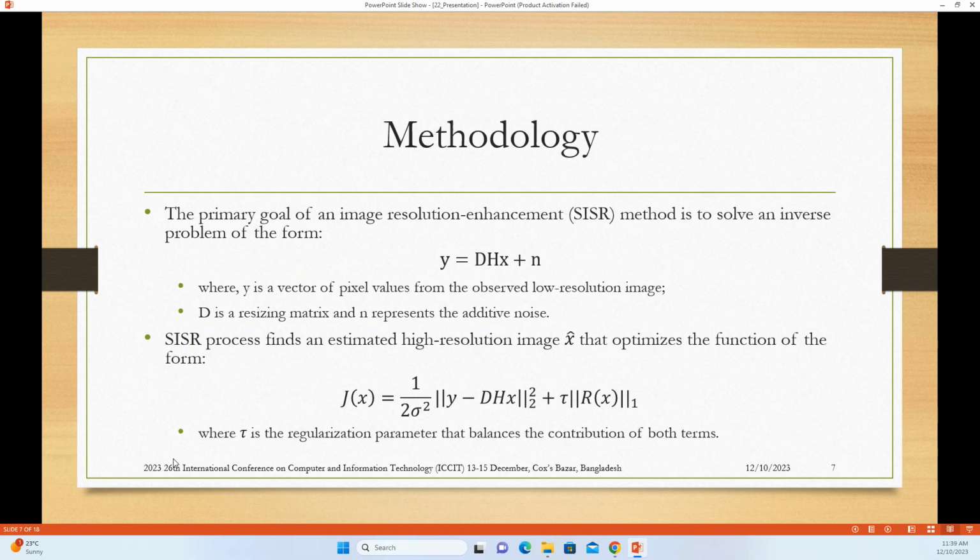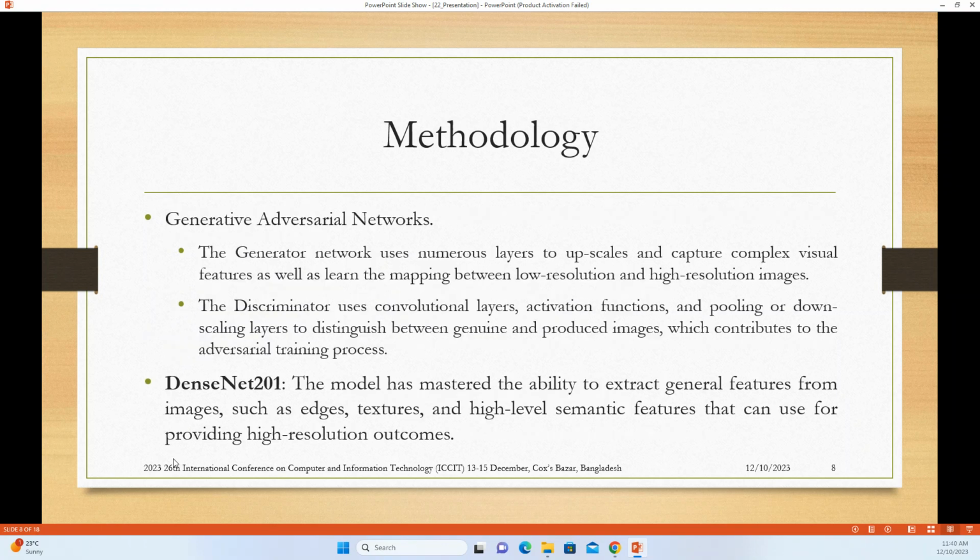In our work, for training we have generated a dataset from the high resolution satellite images using this observation. That means we have generated or simulated the low resolution images considering the resizing matrix and blur matrix as well as some noise.